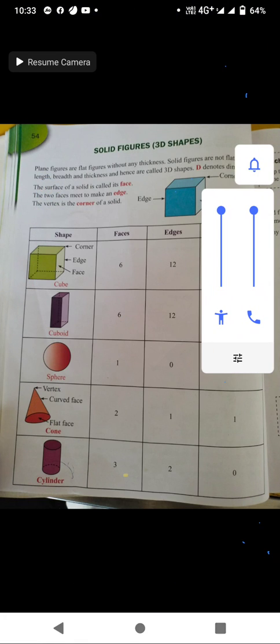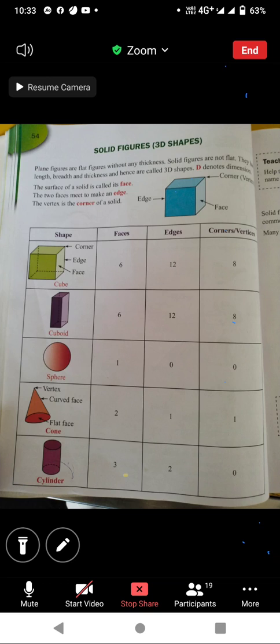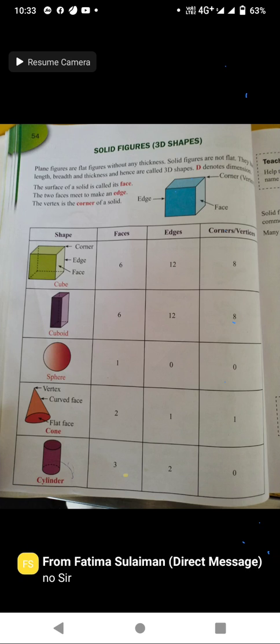Okay, so last time we were discussing solid shapes, solid figures. Solid figures are also called 3D figures, 3D shapes, because they have 3 dimensions: length, breadth, and some thickness also.